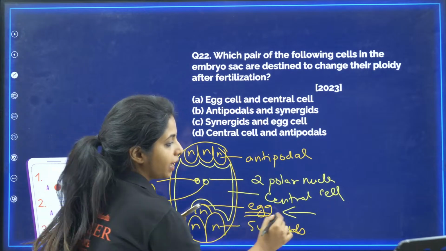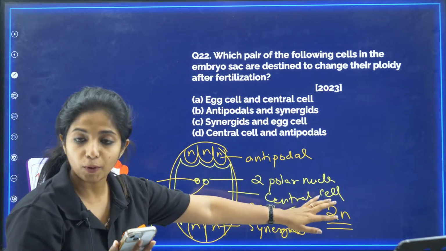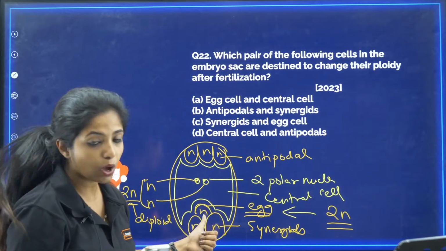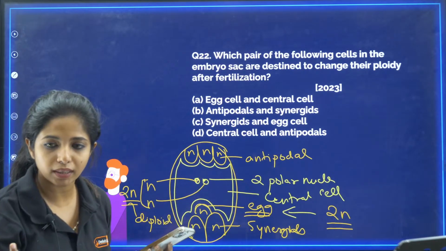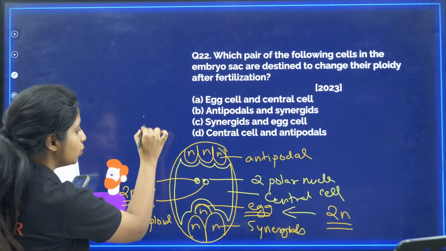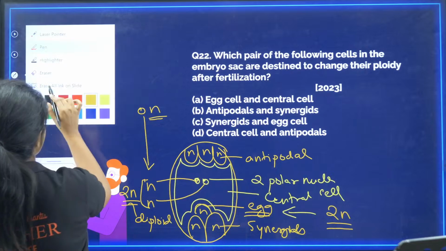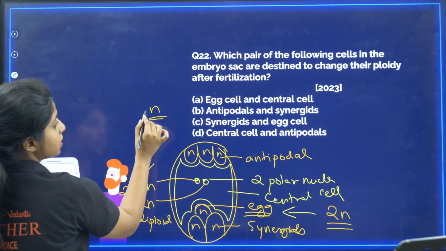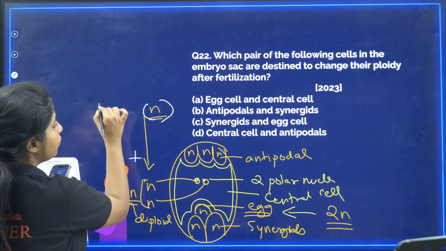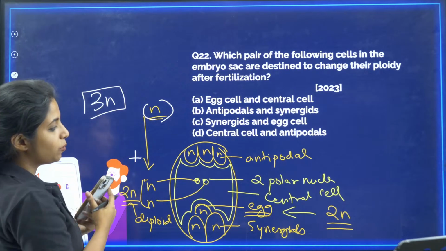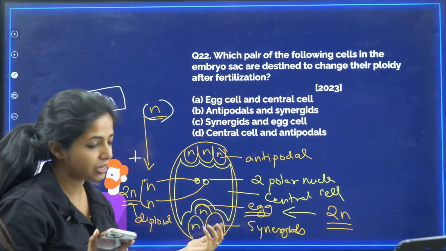One male gamete fuses with the haploid egg. Now what do you get? You get 2N. Hasn't the ploidy changed? Yes, it has changed. It was N first, now when it fused, it became 2N. Now there is one more male gamete. Whom will it fuse with? It will come and fuse with the polar nuclei. This male gamete has N, and they already have 2N, so it will become triploid. Again, is the ploidy changing? Yes. What about antipodal cells? They would remain like that. What about synergid cells? They would remain like that.